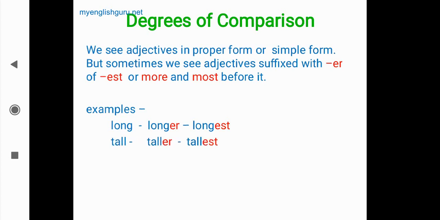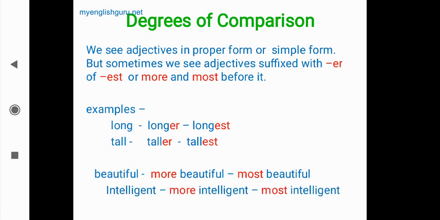Okay, then tall, taller, tallest, beautiful, more beautiful, most beautiful. Here, as I told you, more and most are also used before some adjectives. Then intelligent, this is the simple form, then more intelligent and most intelligent. So these are three forms of these adjectives, degree of comparison.